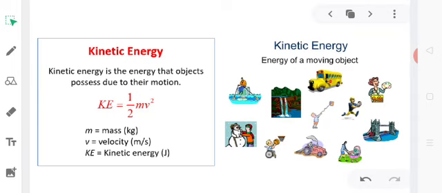At this level, we shall confine ourselves to the study of mechanical energy, which is primarily of two types, kinetic energy and potential energy. But today we will be discussing only about kinetic energy. Kinetic energy. The kinetic energy of a body is the energy possessed by the body by virtue of its motion.